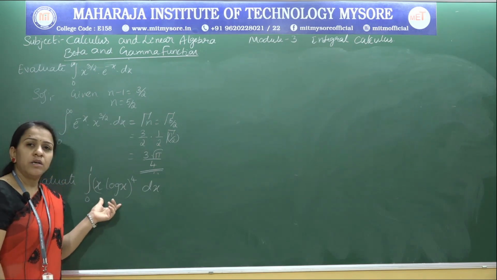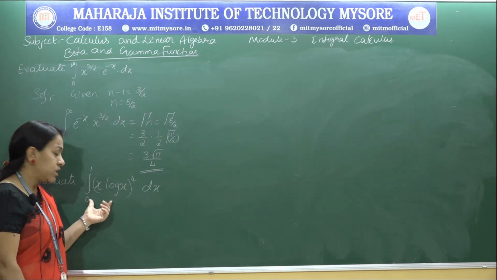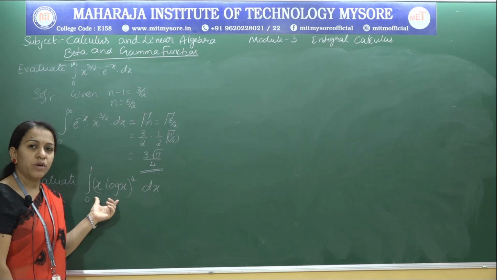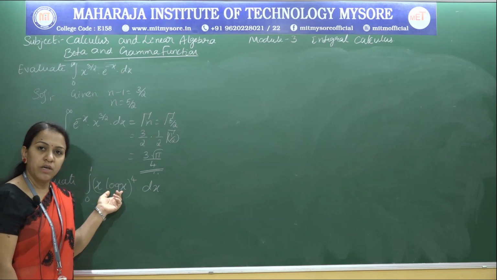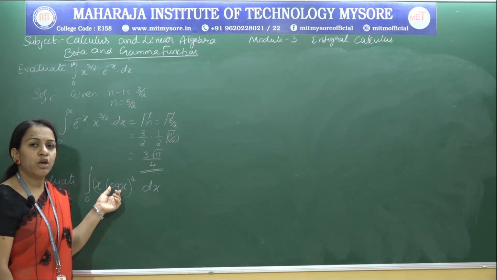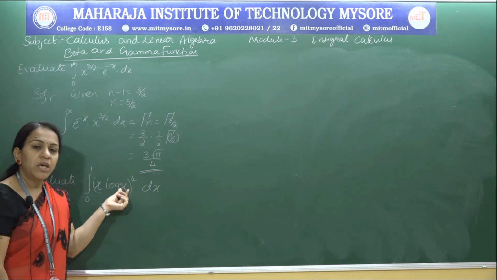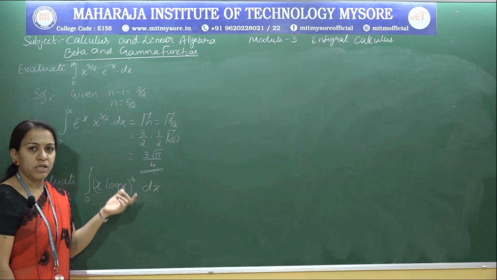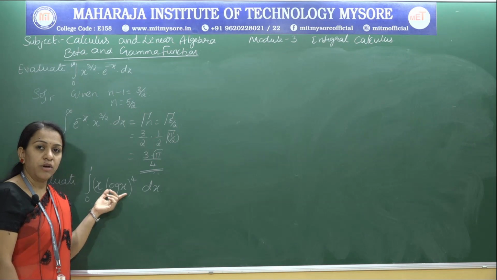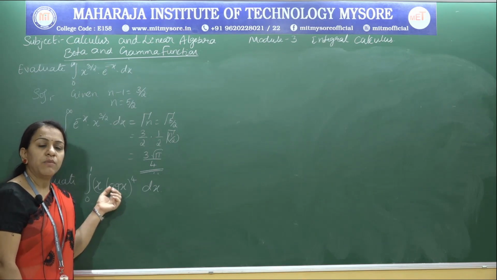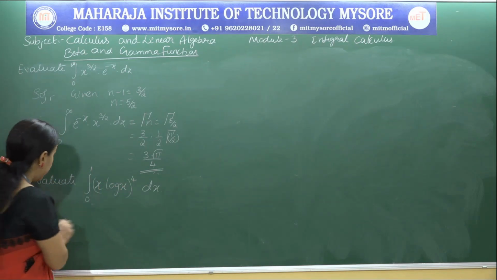So to compare with the definition of beta, I can't compare with that, because if I consider the limit between 0 to 1, I have to compare with beta, no. But we have a log function, which means that will be our gamma function, because I can replace that log in terms of another variable, so that x reduces to e power some variable. So whenever you have a log in place of an integrand or in place of a function, then that should be your gamma function, that means that reduces to gamma form.